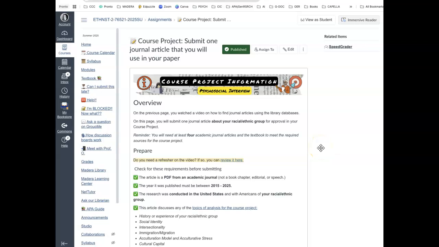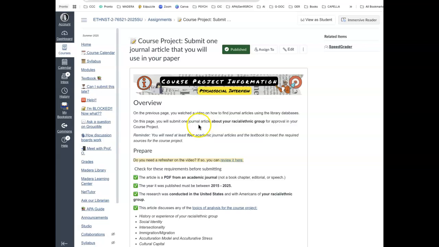Right, today you are going to be submitting one journal article that you are going to use in your final paper. Now you will need at least 4 journal articles plus the textbook to meet the required sources for the course project. So that's a total of 5 sources. This is the minimum. Today you're just going to submit one journal article, and even if you don't know who you're going to interview yet, that's okay, because this journal article should have information about your racial ethnic group.